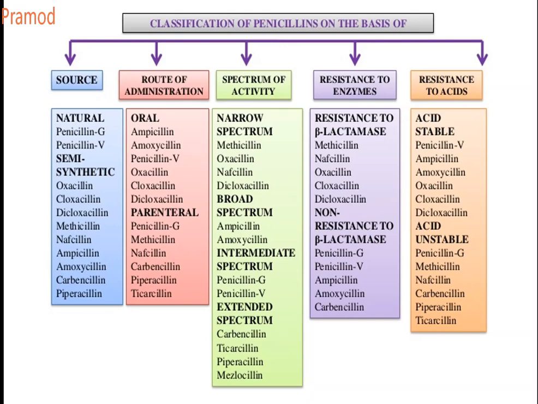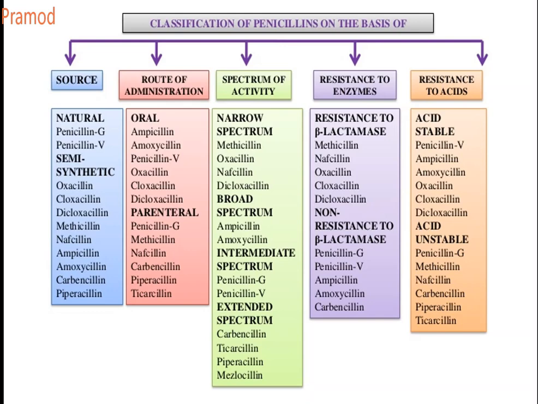Now, resistance to enzyme, that is, resistance to beta-lactamase. These are the drugs which are resistant to beta-lactamase: methicillin, nafcillin, oxacillin, cloxacillin. Whereas non-resistant to beta-lactamase enzymes, because they can be degraded by beta-lactamase enzymes, are penicillin G, penicillin V, ampicillin, amoxicillin, and carbenicillin. Acid stable are penicillin V, ampicillin, amoxicillin, oxacillin, cloxacillin, and acid unstable are penicillin G, methicillin, nafcillin, carbenicillin, piperacillin, and ticarcillin. So these are very important.